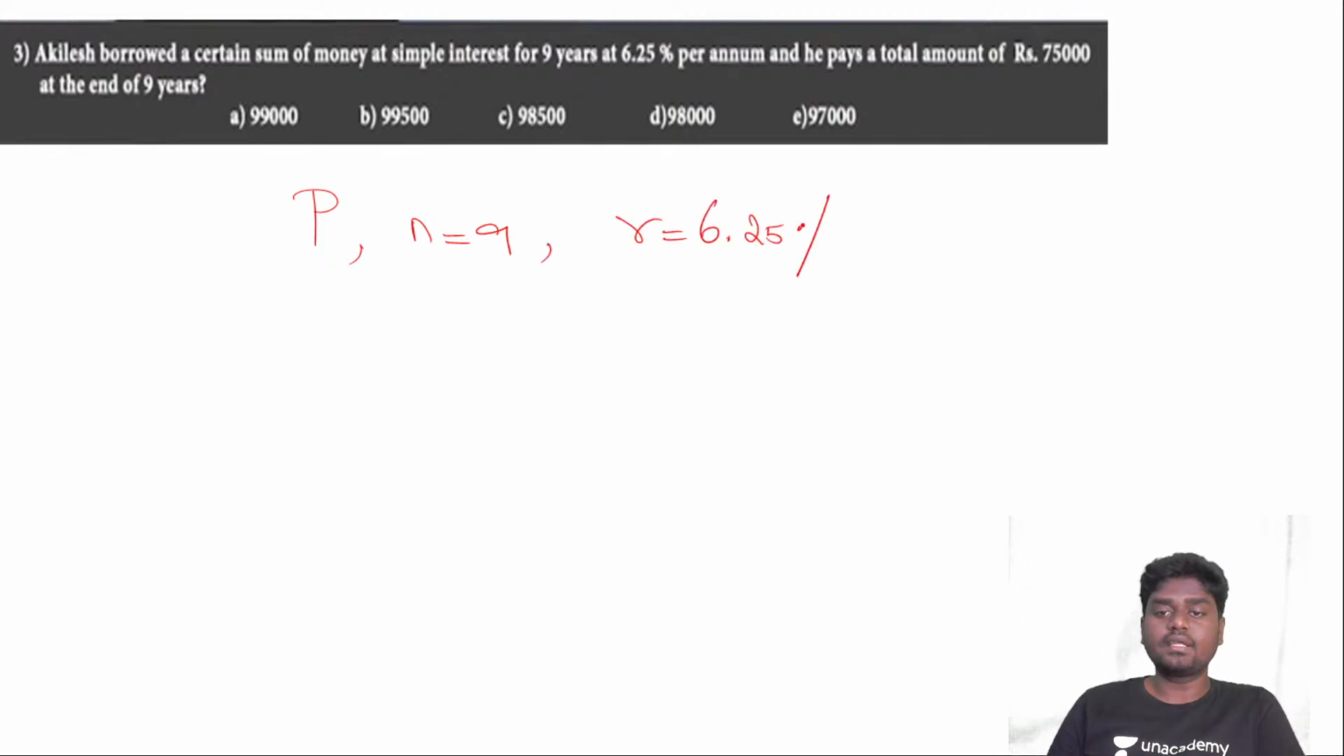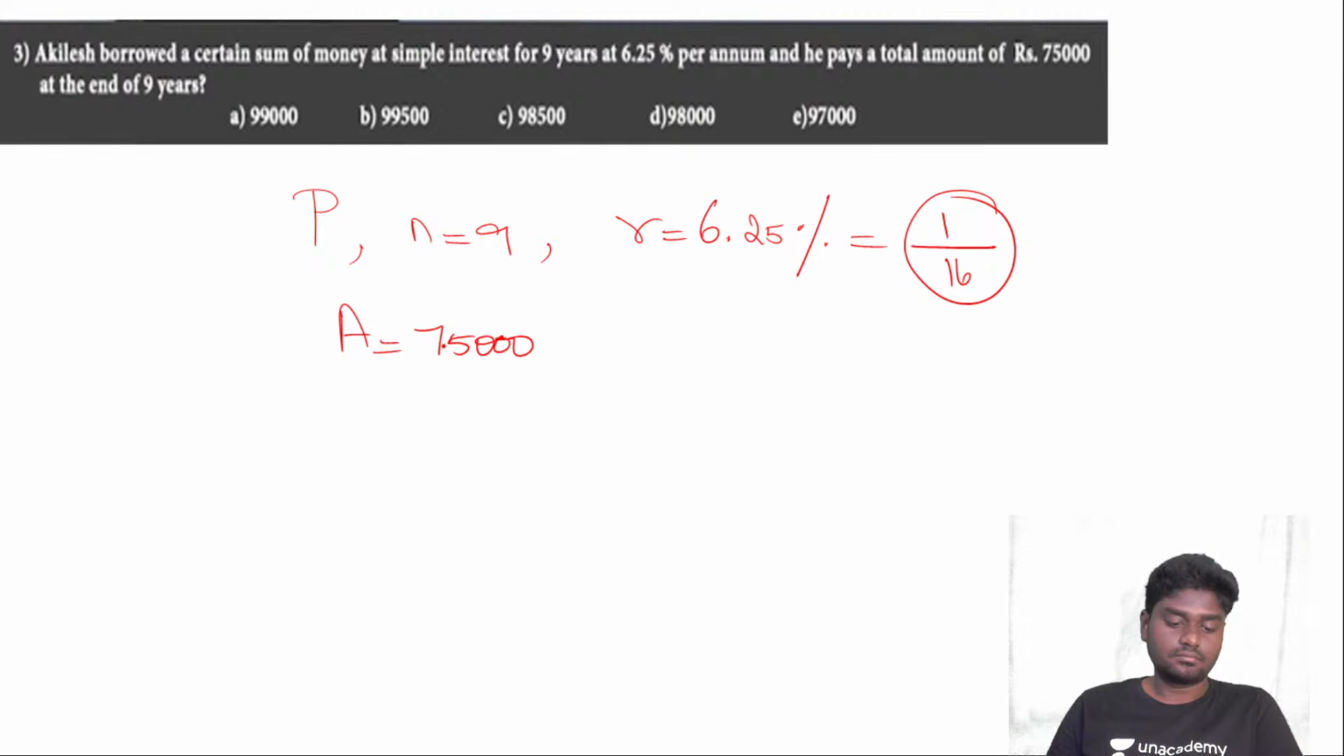So listen very carefully. 6.25%, how can you break this out? Very important. If you try to listen, understand this thing, 6.25% can be written as 1 by 16 if I'm not wrong, right? 1 by 8 is actually 12.5. 1 by 16 will then be half of 12.5, that is 6.25, right? And he pays a total amount of rupees. So the amount is given, amount is equal to 75,000, at the end of 9 years, okay?